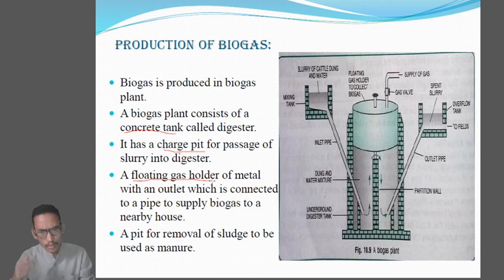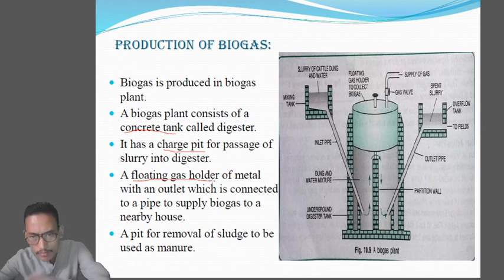Clear? And the raw materials used in the preparation of biogas in biogas plants are simply the cattle dung that we know. Okay, it can be the cow dung, the night soil, farm refuse and other organic waste. The biogas which is produced is mainly used for cooking and lighting, and the removable part is mainly used as a manure. Okay, so let's go back to the figure.